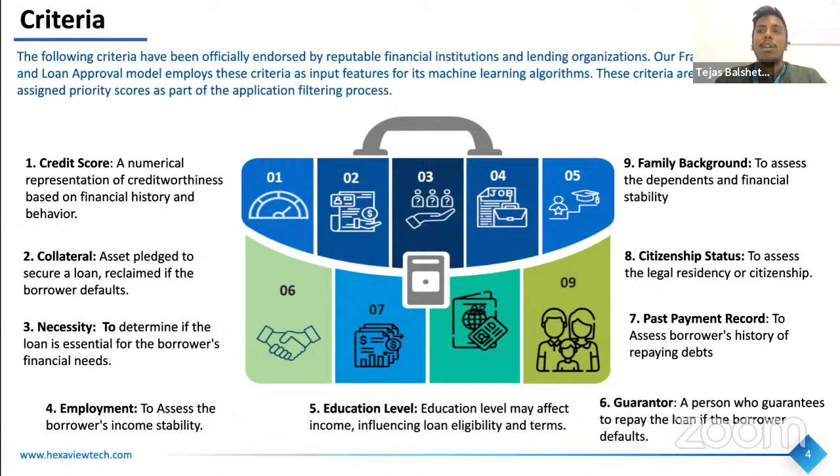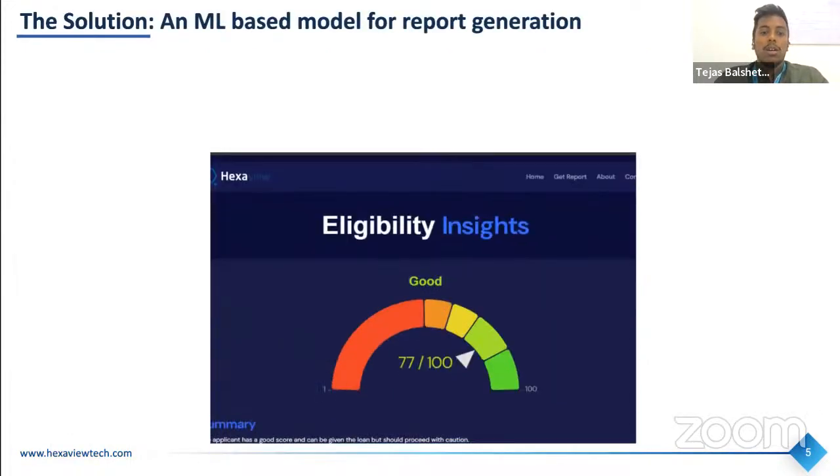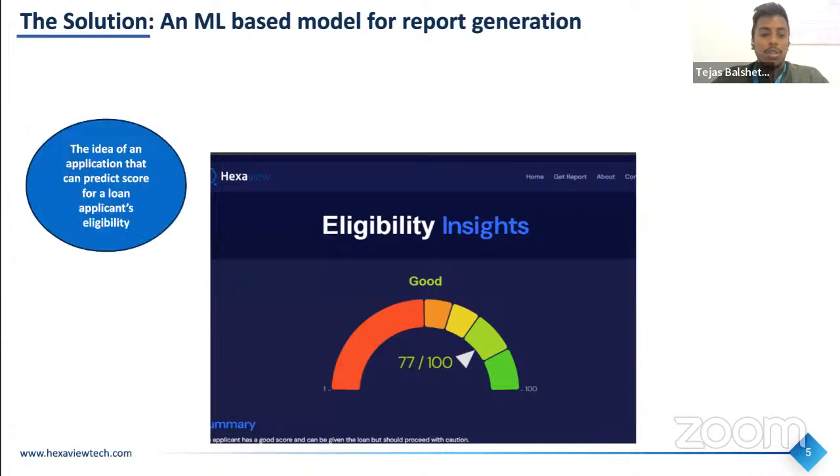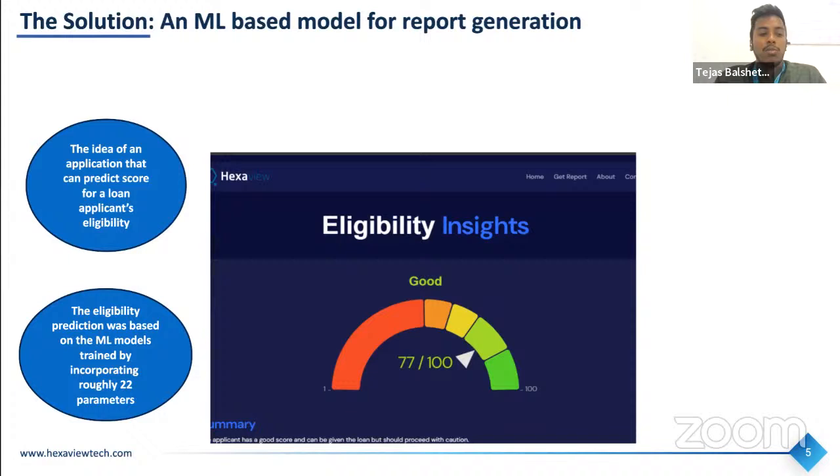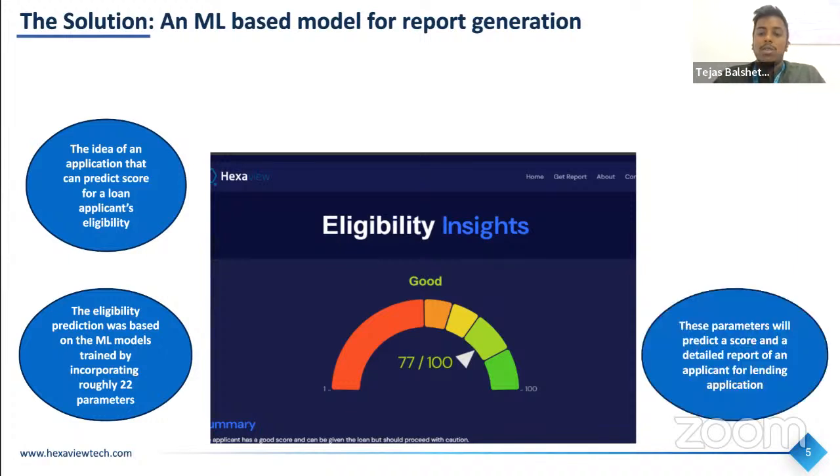We have developed multiple ML models for creating this project, for example, SVM, random forest, XGBoost, and we have performed ensemble learning to compile the results of all and then score the applicant. So this would be our solution. The idea of the application is to predict the score of loan applicants for their eligibility. The eligibility was based on the models trained by us, ML models, which incorporate roughly around 22 different factors. The parameters will score the candidate and will generate a detailed report about the insights.